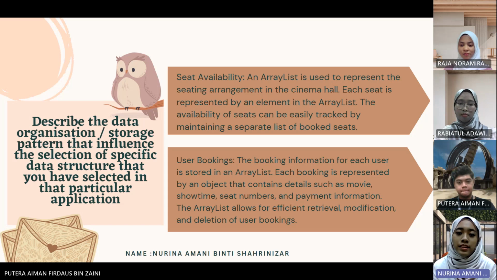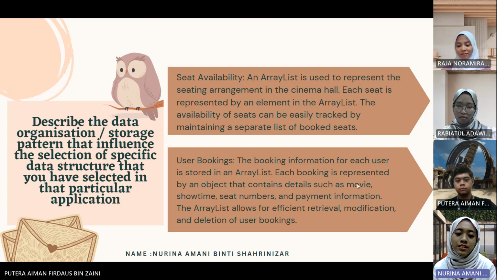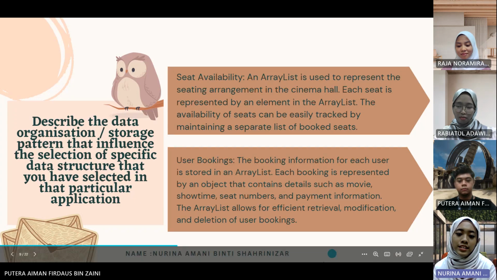Next is seat availability. An array list is used to represent the seating arrangement in the cinema hall. Each seat is represented by an element in the array list. The availability of seats can be easily tracked by maintaining a separate list of booked seats. User bookings. The booking information for each user is stored in an array list. Each booking is represented by an object that contains details such as movie showtime, seat numbers, and payment information. The array list allows for efficient retrieval, modification, and deletion of user bookings. Next.